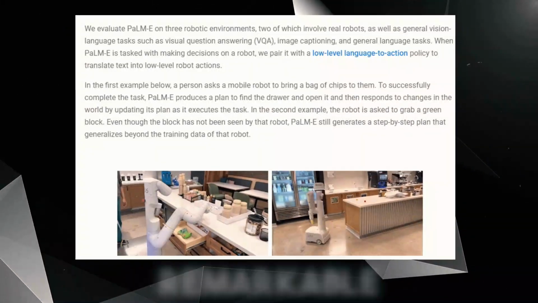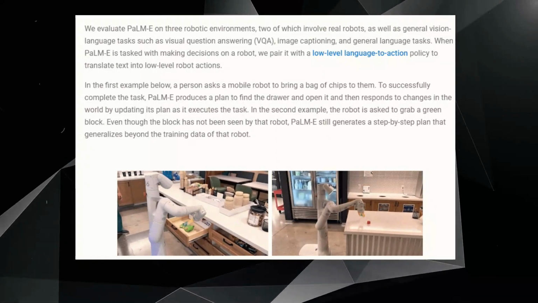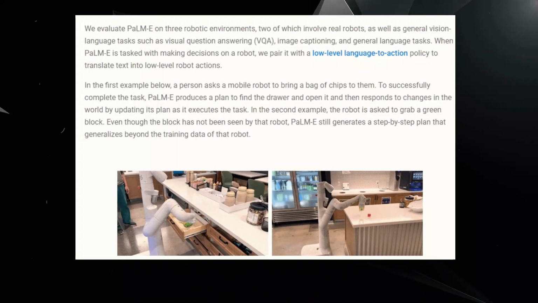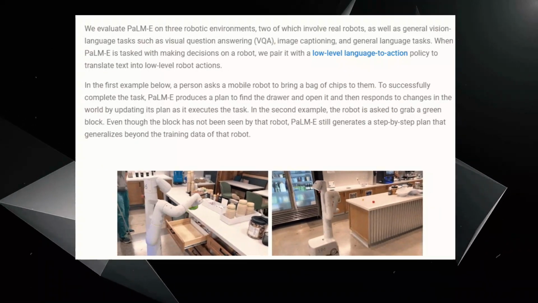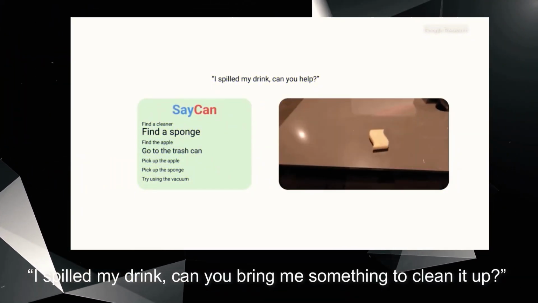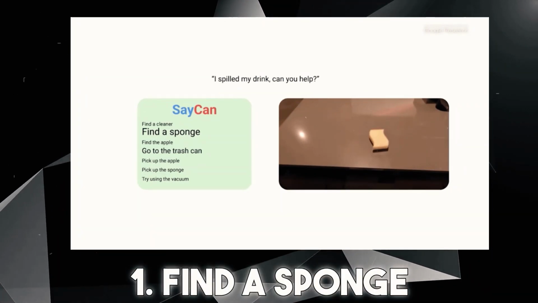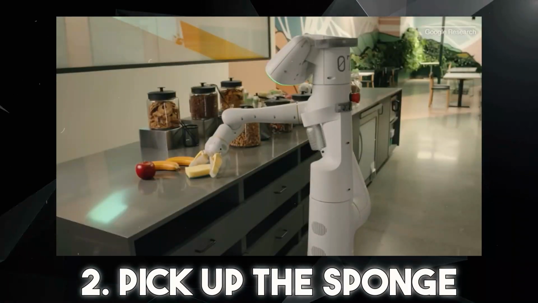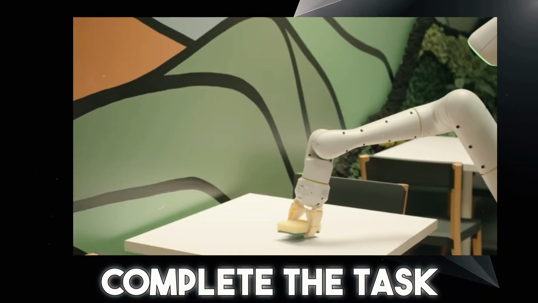What makes PalmE remarkable is that it can react to environmental changes and complete complex multi-step tasks requiring both navigation and manipulation. For example, it could be given the instruction, "I spilled my drink. Can you bring me something to clean it up?" and would then plan a sequence of actions including 1. Find a sponge. 2. Pick up the sponge. 3. Bring it to the user. 4. Put down the sponge to complete the task.